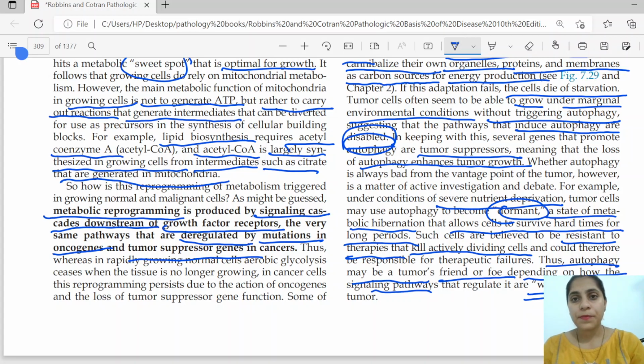But in tumors, this thing is switched off. And why is it important? Because of this switch off, the cell can go into a dormant state without going into apoptosis, without going into autophagy. Actively dividing cells get killed, but it stays in a dormant state, and when every therapy is over, they can really revive.